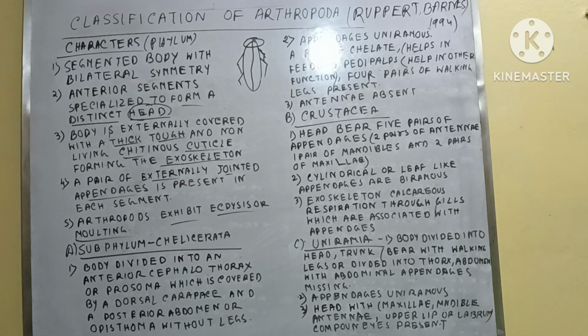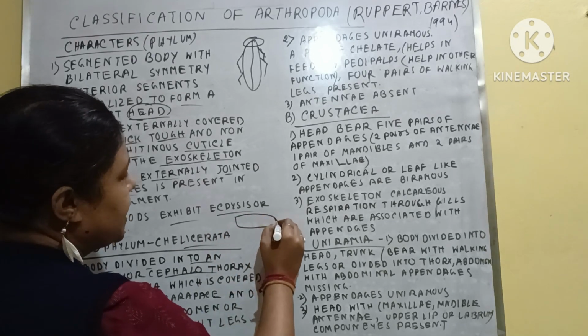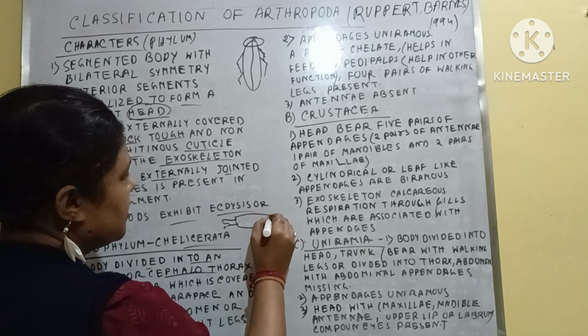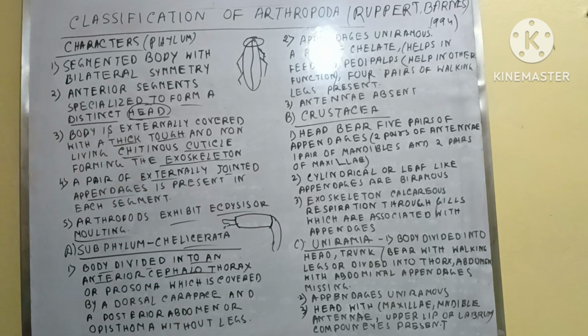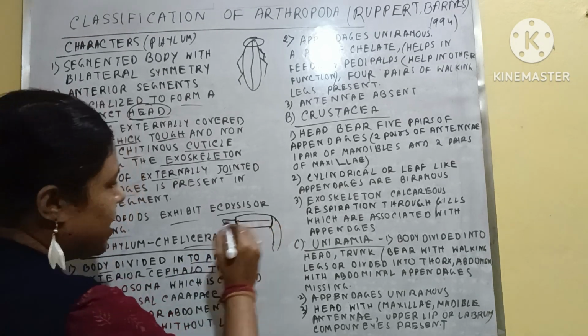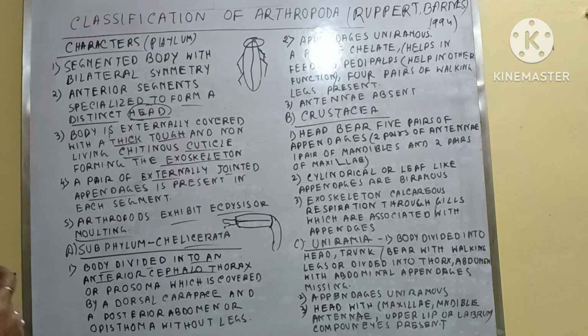Under this phylum, there is the subphylum Chelicerata. First one, Chelicerata means here the body is divided into an anterior cephalothorax. Cephalothorax. This is the head and abdominal portion that join to each other. This is called the cephalothorax. Head and not abdomen, sorry, thorax.